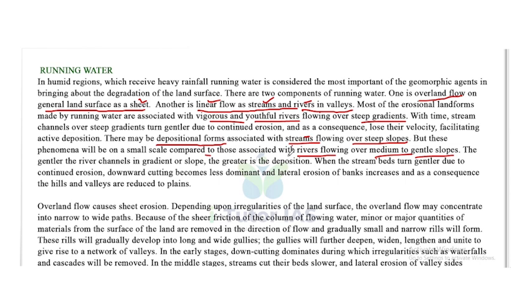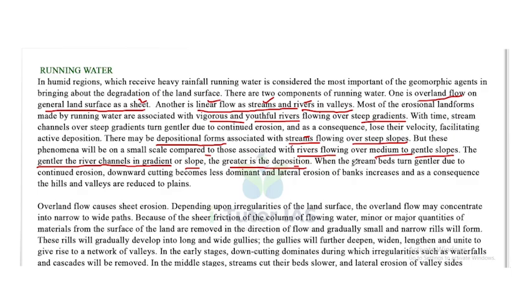The gentler the river channel is in gradient or slope, the greater is the deposition.